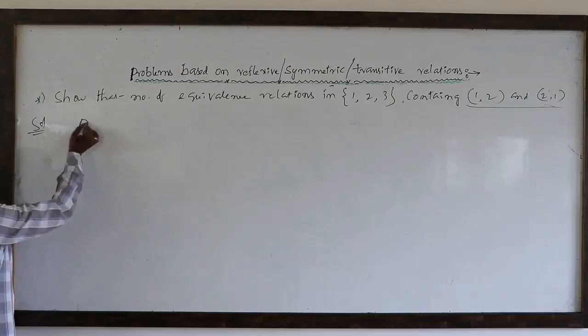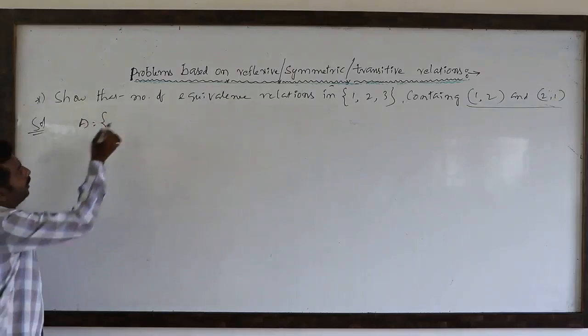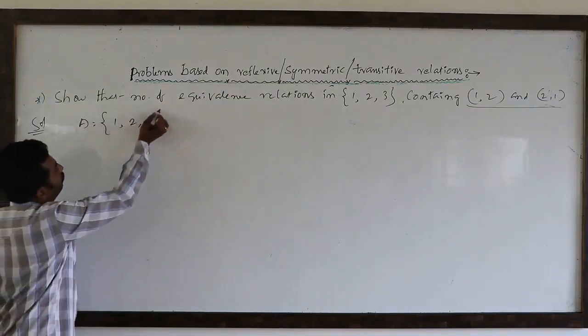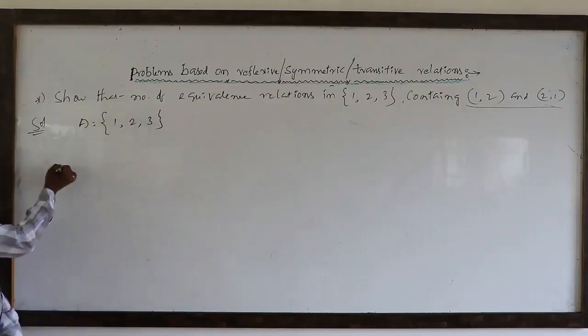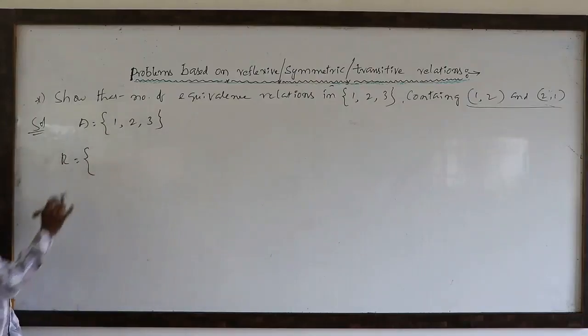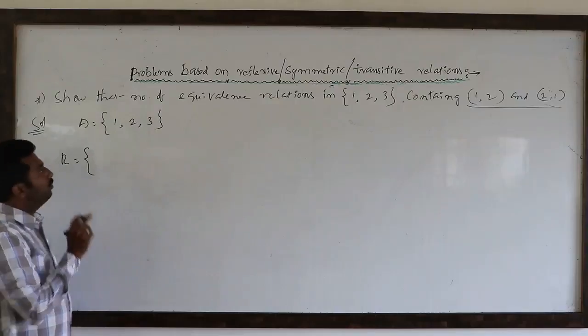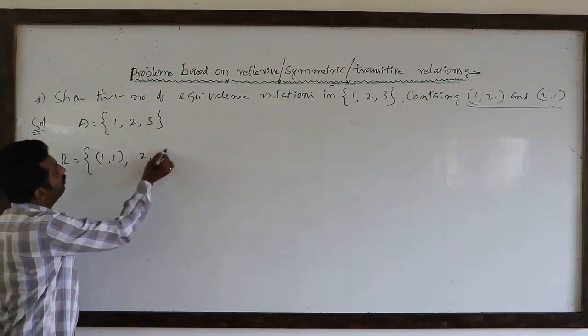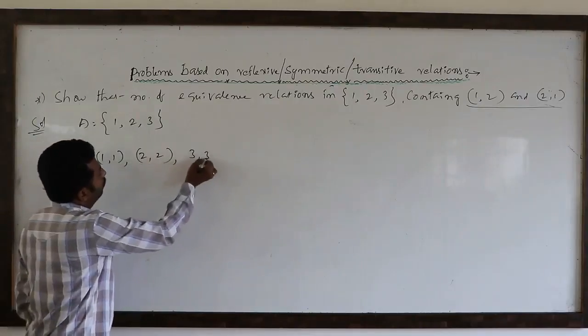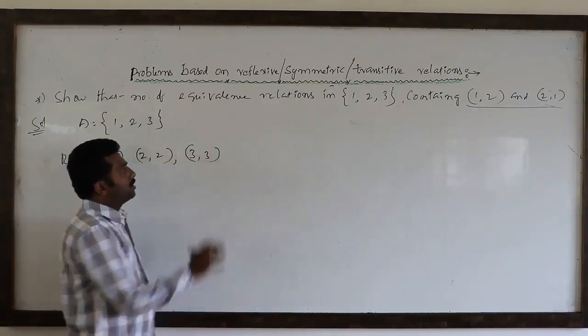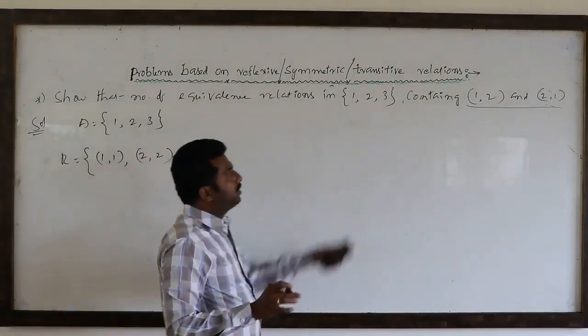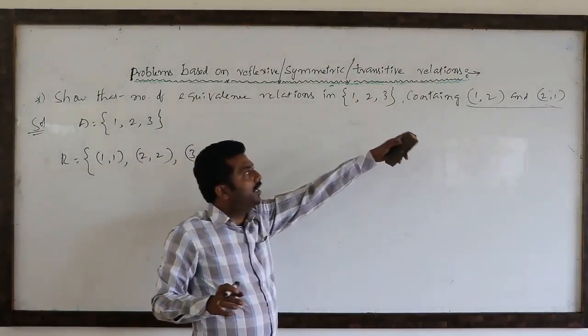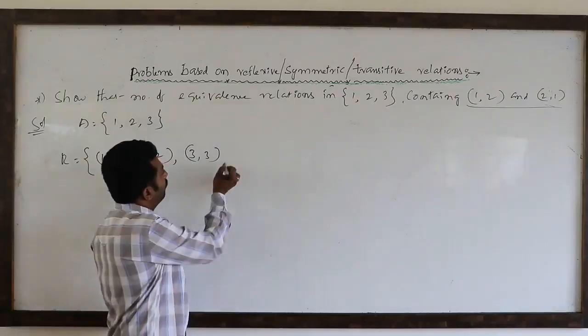What is the given non-empty set? We are taking A, that is {1, 2, 3}. An equivalence relation is nothing but reflexive, symmetric and transitive. Reflexive means compulsorily (1, 1), (2, 2), (3, 3). If you stop, what is the condition? Every equivalence relation contains (1, 2) and (2, 1).